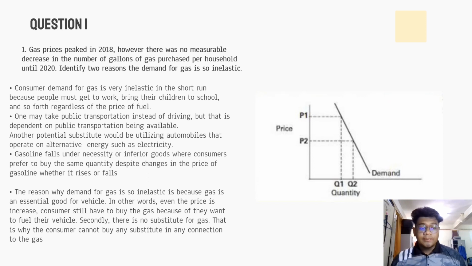The reason why demand for gas is so inelastic is because gas is an essential good for vehicles. In other words, even if the price is increased, consumers still have to buy the gas because they want to fuel their vehicle. Secondly, there is no substitute for gas. That is why the consumer cannot buy any substitute in connection to the gas.